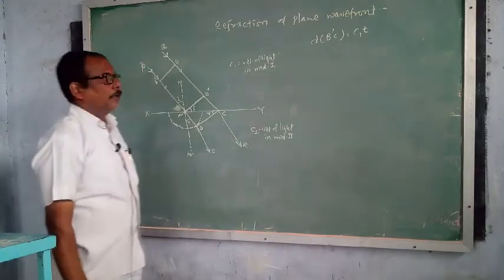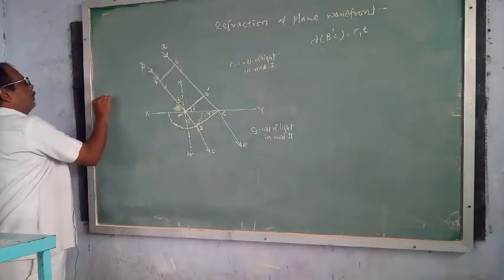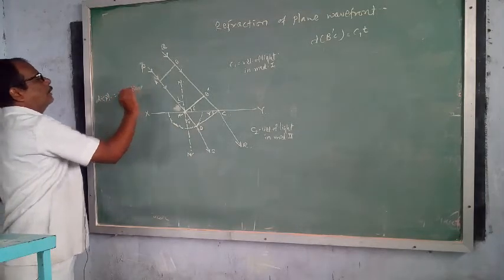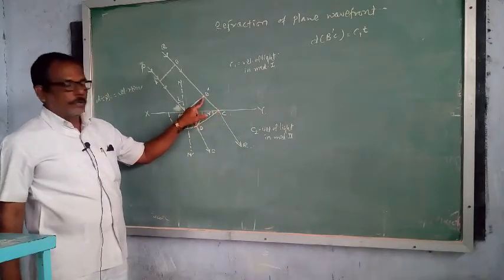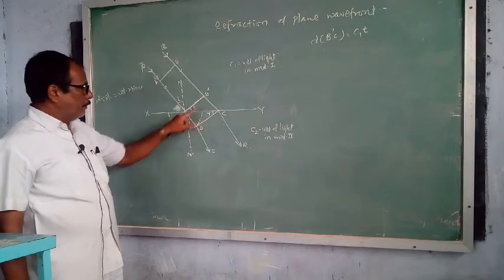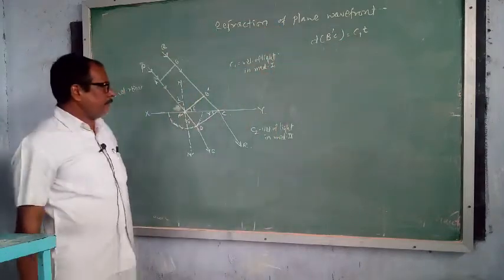How is it obtained? The distance or displacement is equal to velocity into time. As we know that velocity is C1 and time required to reach from B dash to C is t, therefore B dash C is equal to C1t.